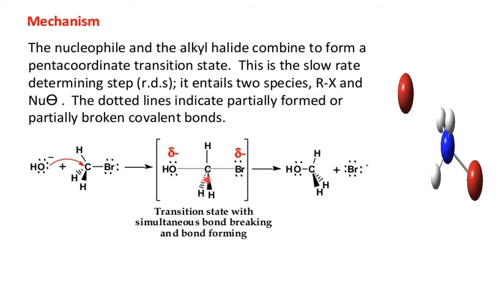Once the transition state is attained, its lifespan is very short. Within a short time, this state will disappear, where bromine comes out and OH makes a bond, thereby converting the bromoalkane to the alcohol. Now you see it diagrammatically: a bond breaks, a bond makes. See how the nucleophile attacks, the leaving group leaves, and see the orientation, how it is orienting, making the bond. So this is a small understanding of the mechanism of nucleophilic substitution, in short SN reactions.